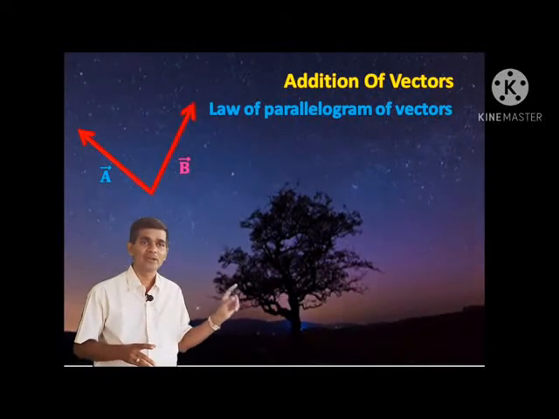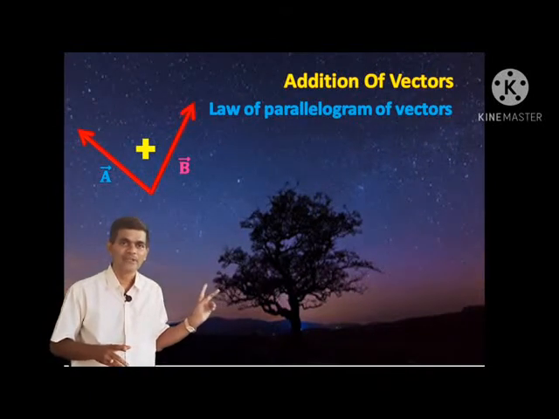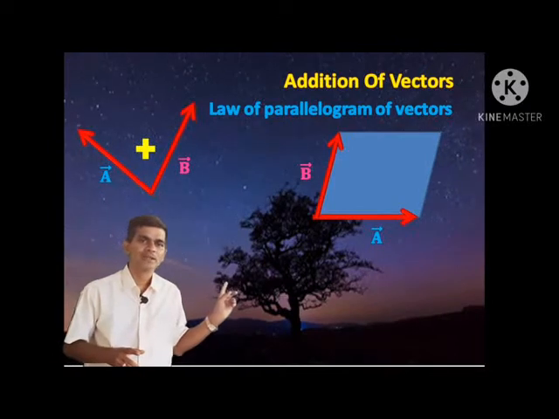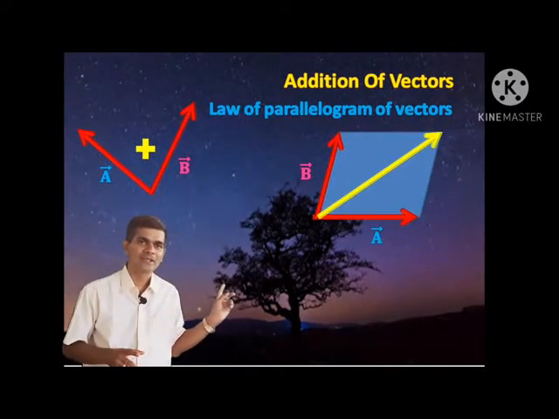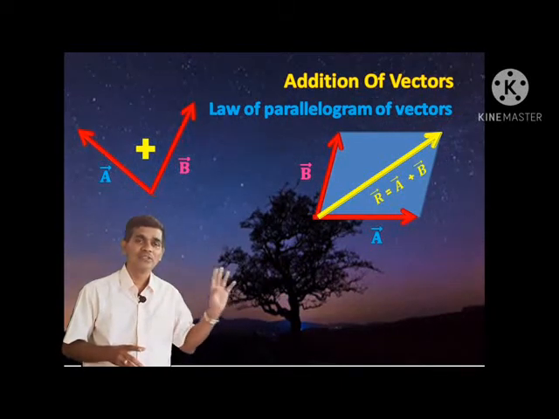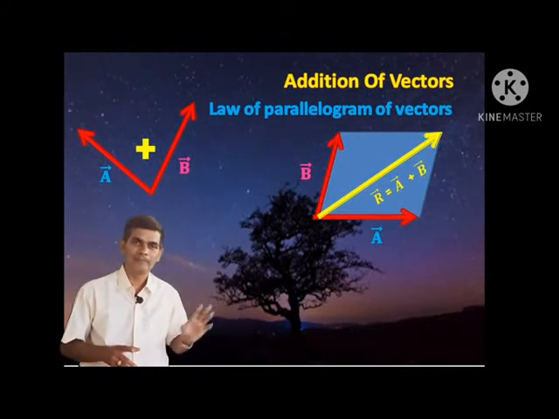Suppose A and B are two vectors acting like two adjacent sides of a parallelogram. Then I'll complete the parallelogram and draw one diagonal. The diagonal represents the resultant of these two vectors. That is, the R vector is equal to A vector plus B vector.